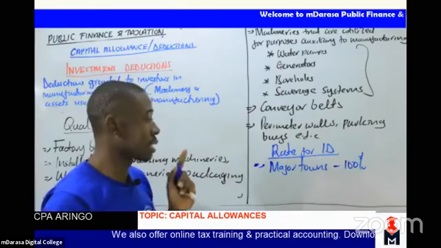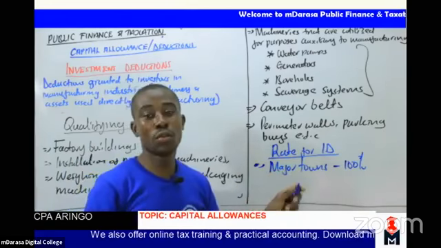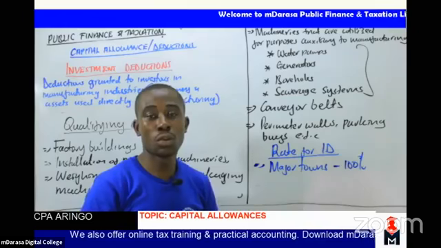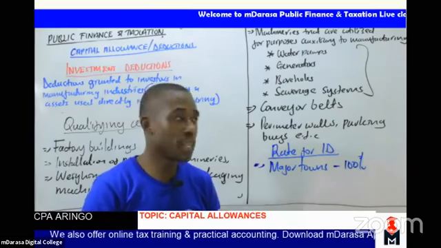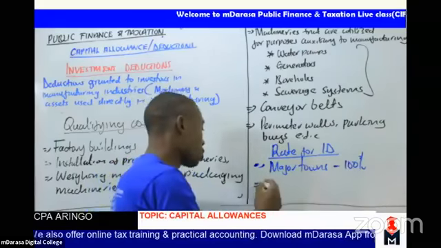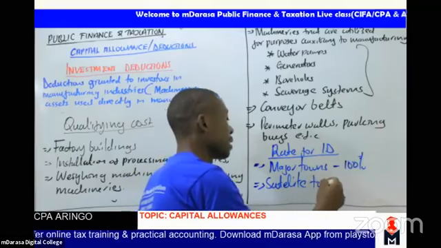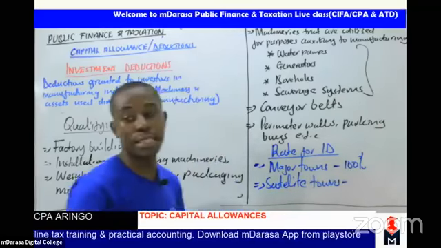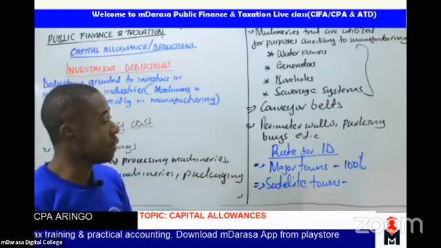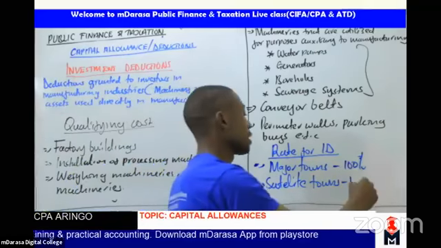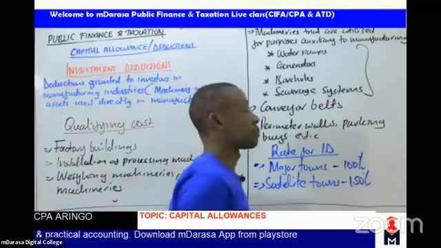Major towns are Mombasa, Nairobi, and Kisumu. We are also talking of satellite towns, for which ID was provided at the rate of 150%.